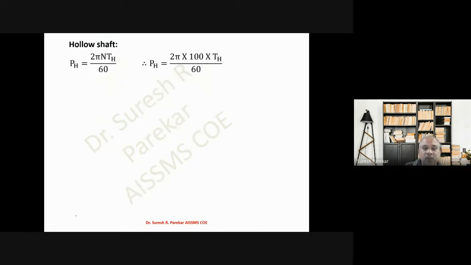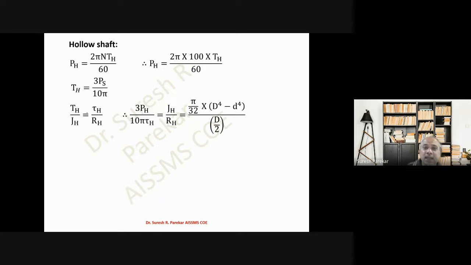Then we have the hollow shaft, Ph, that is 2 pi N Th for the hollow shaft, and we have N as 100 rpm. Now from this we will get the value of Th in the same way, 3 Ps upon 10 pi. Then in the same way we take this on this side and Jh on this side, and put the value of Th in the equation. So 3 Ph upon 10 pi tau h is equal to Jh upon Rh.